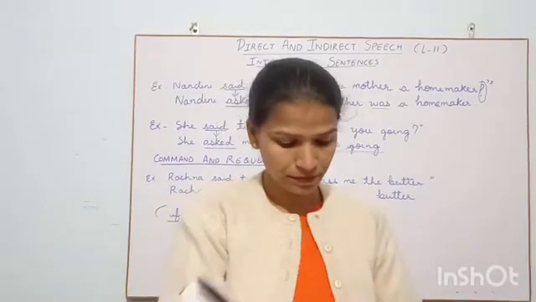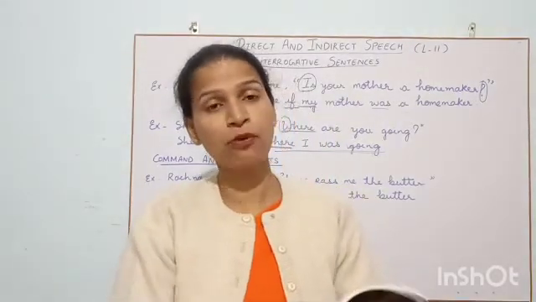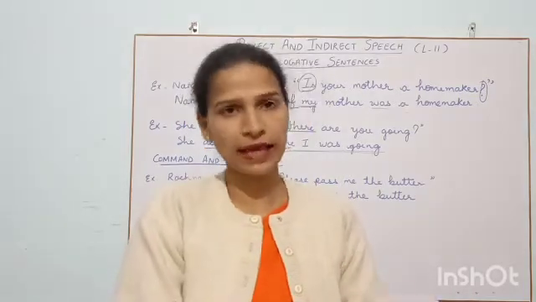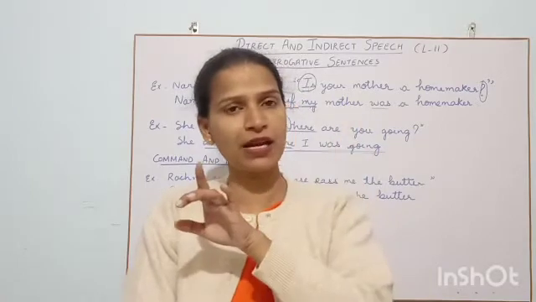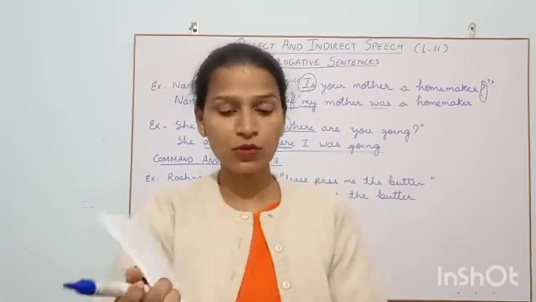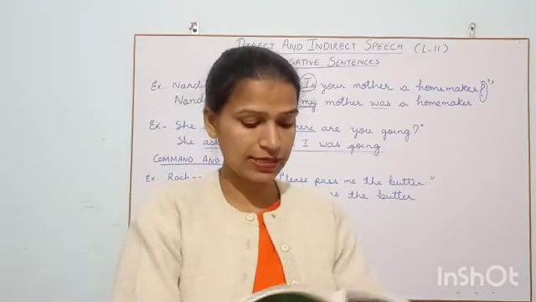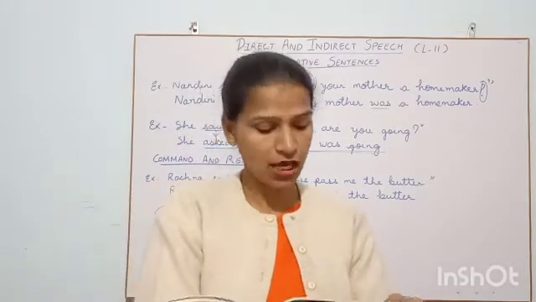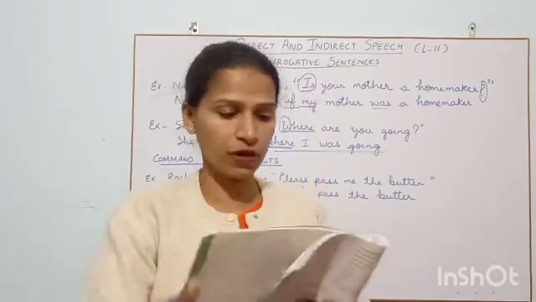Now, when we are talking affirmative, it means positive sentence, and another is negative sentence. In the assertive sentence, we have two types, affirmative and negative. Now here it is about assertive sentence, affirmative sentence. When we have affirmative sentence, we can use to with the base form of the verb.